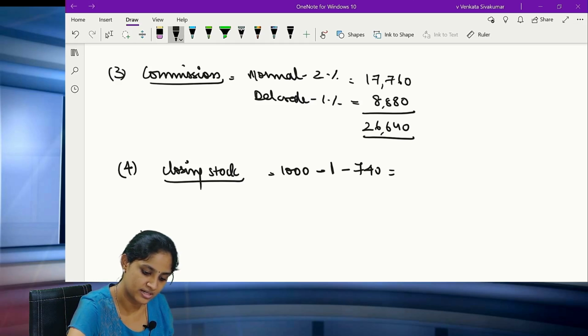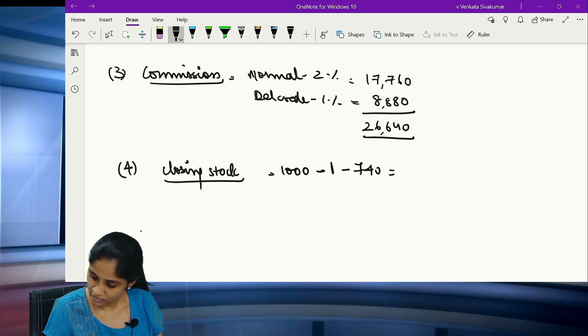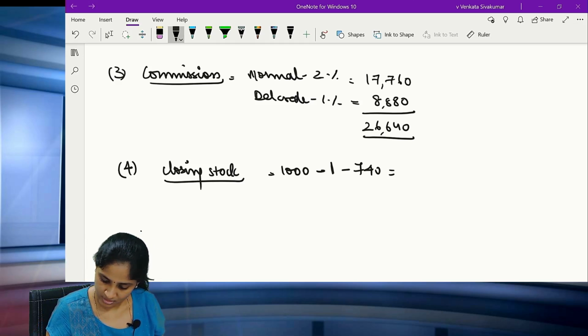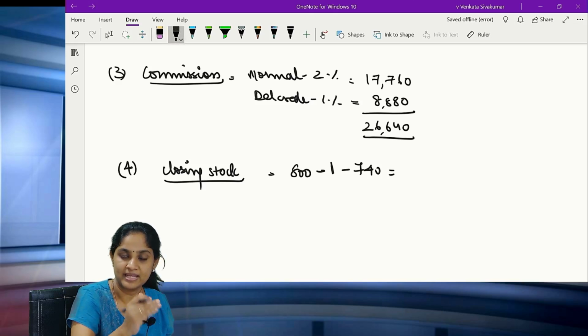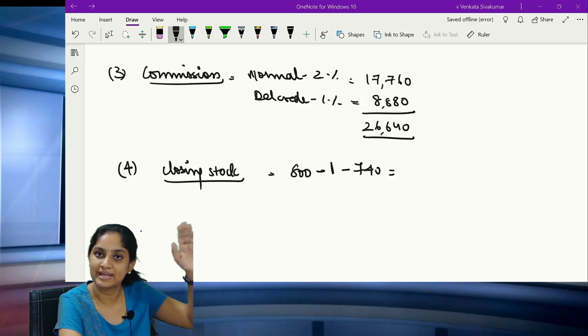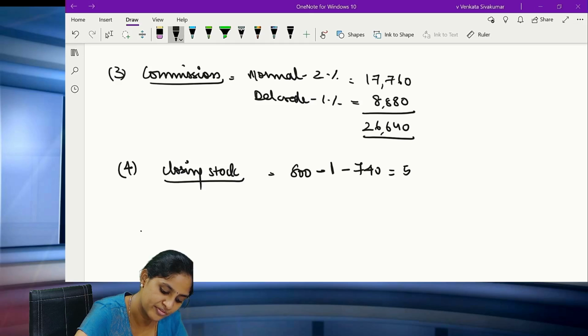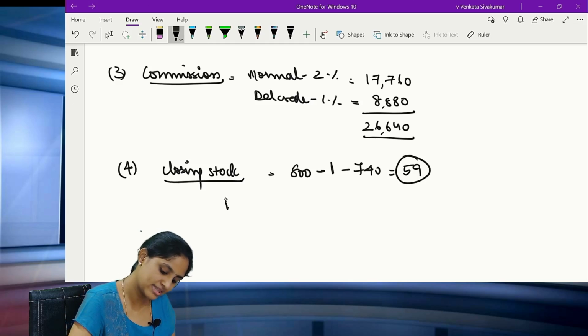How many packets are sold? Inventory is on consignment. So coming back here, how many packets are being sold? Okay, 740 packets are being sold. How many packets came here? It is 800 packets. All of you please see, it is not 1000. 800 packets minus 1 minus 740. 800 packets only are received. Clear? So how much does it come to? 59 packets. So closing is 59 packets.